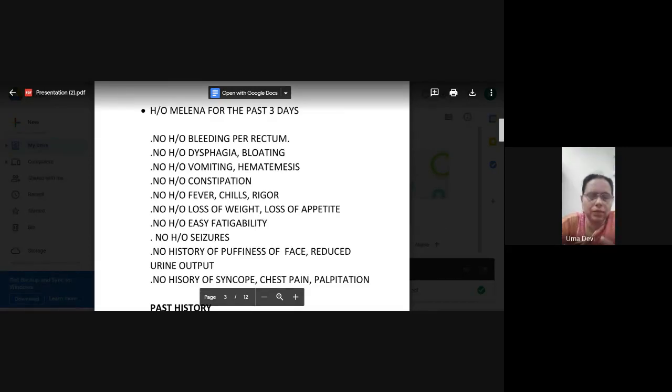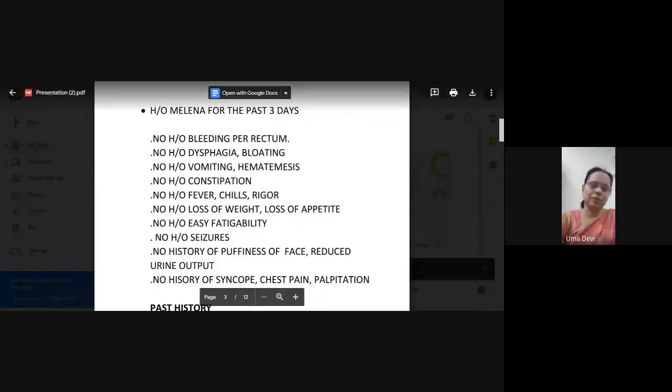How much amount of blood loss should be there to cause melena? 60 ml. Is it an upper GI bleed or a lower GI bleed? Upper GI bleed. Yeah. How do you classify whether it's an upper GI or a lower GI? Above the level of the ligament of Treitz is the upper GI. Yeah. So the minimum amount of blood loss should be around 60 ml to cause melena.